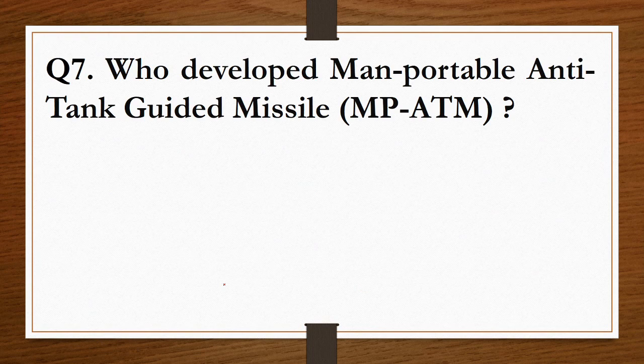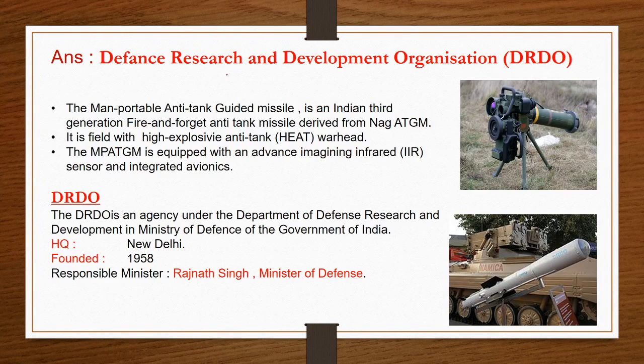Now the next question is, who developed the man-portable anti-tank guided missile? And the answer is Defense Research and Development Organization. In short, it is known as DRDO. The man-portable anti-tank guided missile is an Indian third-generation fire-and-forget anti-tank missile derived from MP-ATM, anti-tank guided missile. It is filled with high-explosive anti-tank warhead.